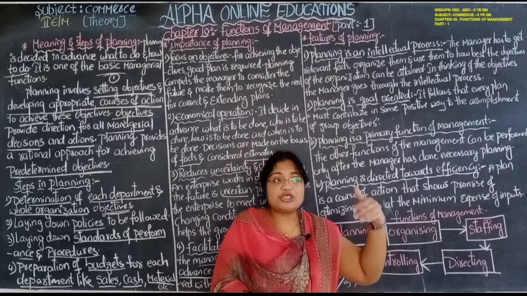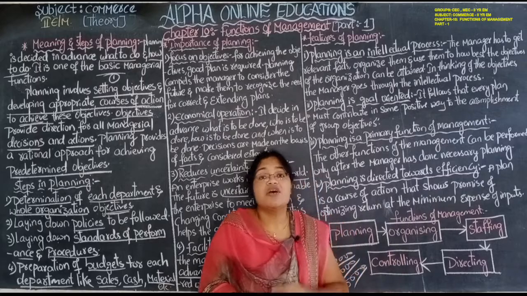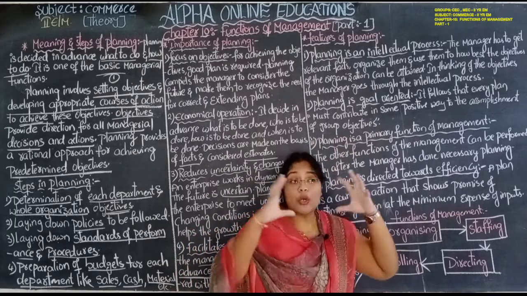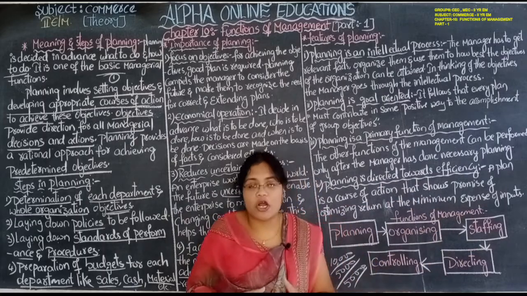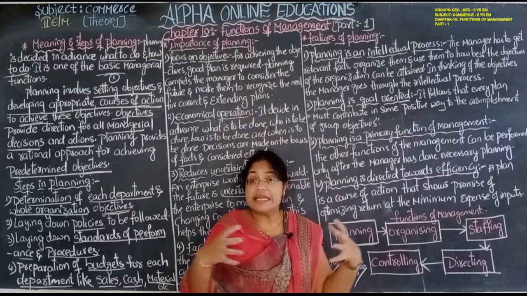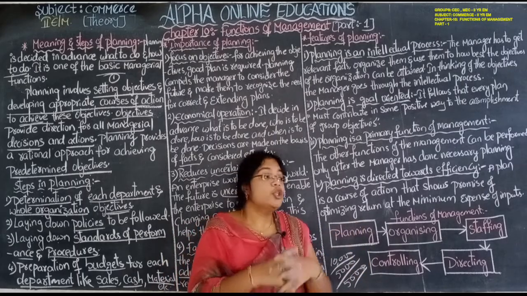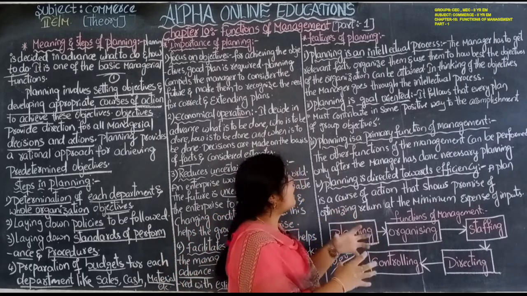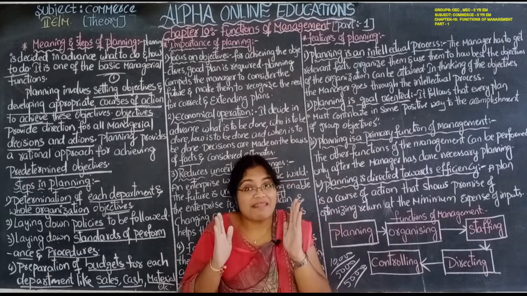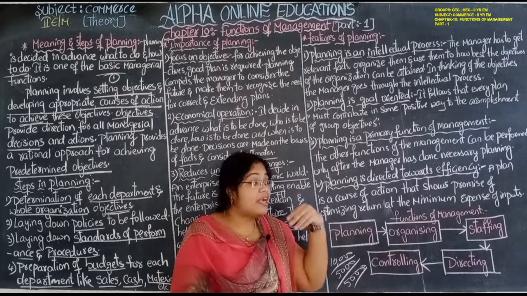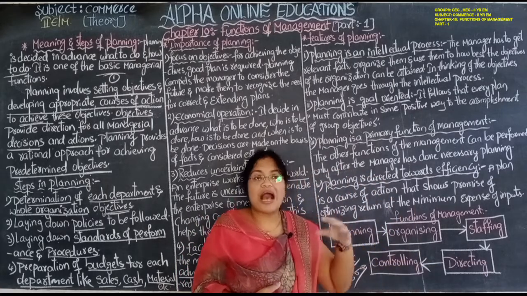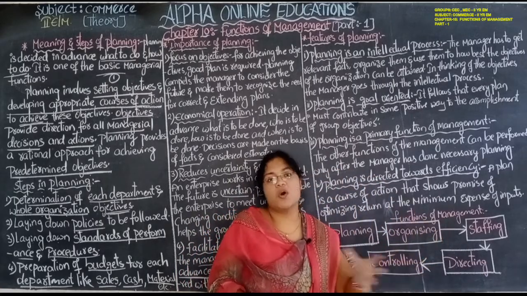In order to achieve some positive result, we will prepare the plan and also achieve the group objectives. In an organization, we have group objectives, team objectives. Those things we can achieve only by appropriate planning. Appropriate means correct planning and setting appropriate, correct goals. You have to set correct goals.